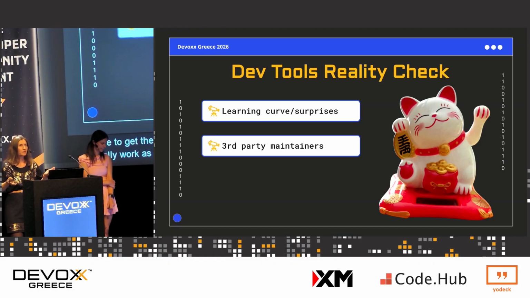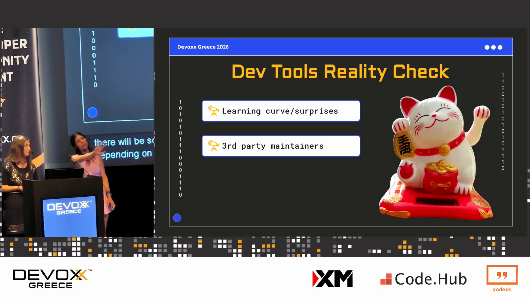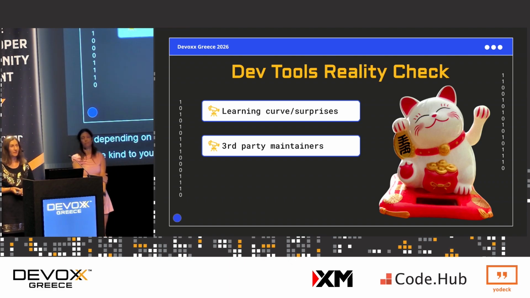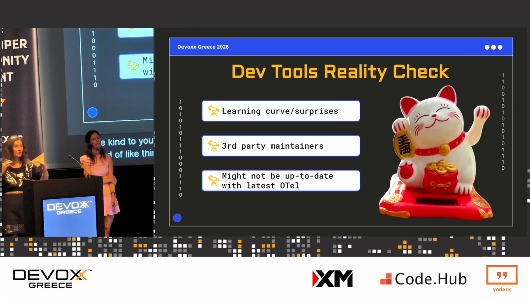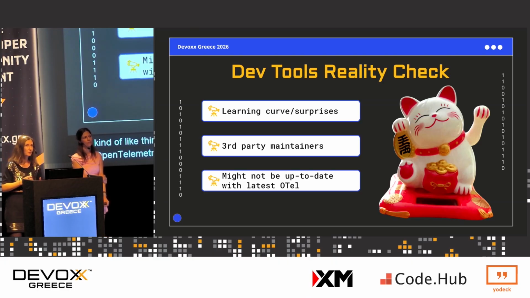Obviously, there are third-party tools, which means there will be somebody out there, like a third-party maintainer, that we are depending on and their work. I will also say, though, if it is a tool you like, be kind to your open source maintainers and contribute as well. Also, these third-party tools really are not in sync with the current state of the OpenTelemetry community, so sometimes you'll see things that are way outdated. So yeah, there are some reality checks out there.